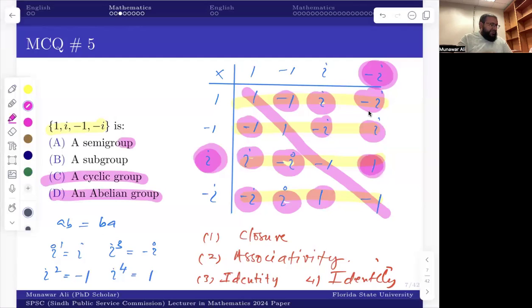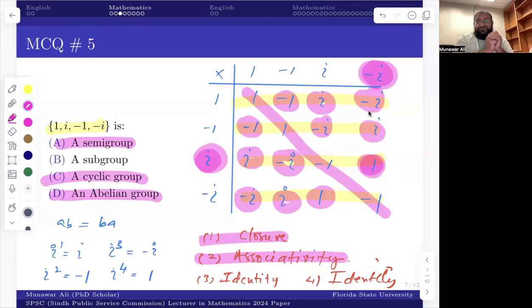And it's a semi-group as well because it satisfies the properties of a semi-group, which are closure and associativity. These are two properties, and when satisfied, we call it a semi-group. It's a subgroup, which is okay. It's a group of itself, but for a subgroup, you should have a notion of subgroup of what. So it doesn't make sense to me. So these three options are correct. You can see that this question is not a good question. So I don't know what is happening there.